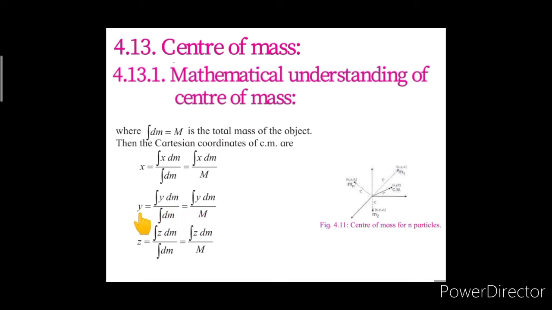Hence, the center of mass for the y coordinate is integration y dm upon capital M. And also for the z coordinate, the center of mass would be z is equal to integration z dm upon integration dm, where again integration dm is capital M, the total mass of the object, and hence the center of mass for the z coordinate would be integration z dm upon capital M. Now, by using the expressions given here, the centers of mass of uniform symmetric objects can be obtained.